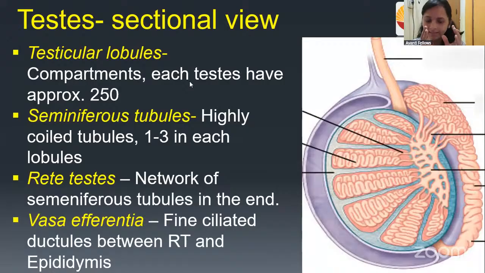Now we have taken the testes and done the cross section. If we do the cross section, it will look like this. If you want to answer me in the chat box, you can answer me. So inside the testes, there are so many tubules. What are these tubules called, guys?